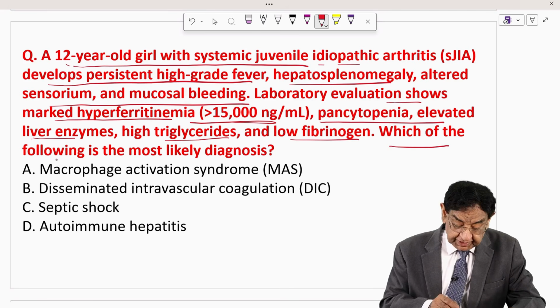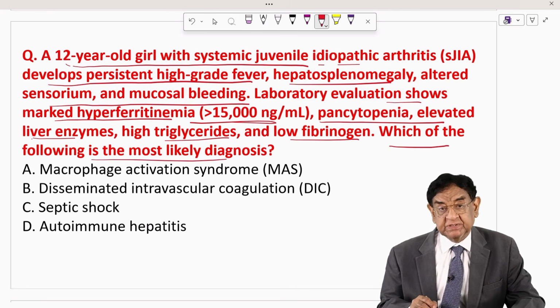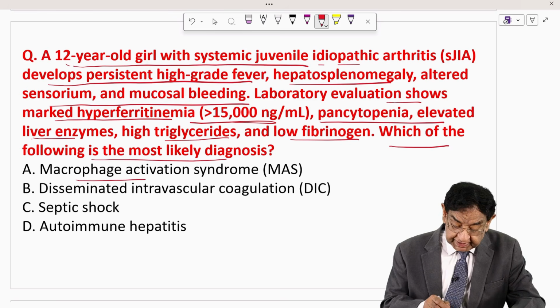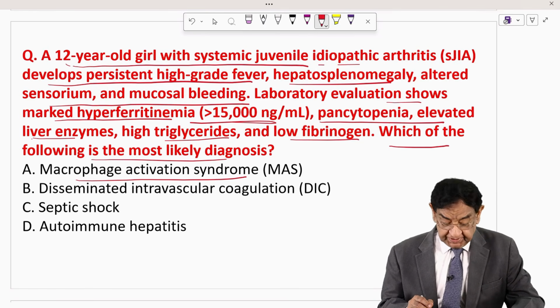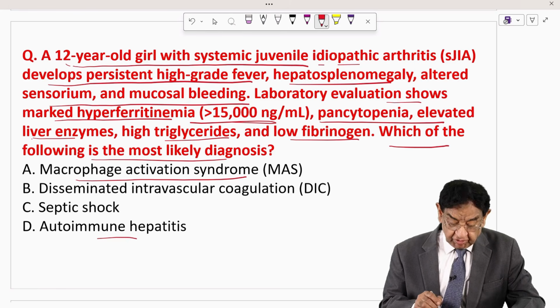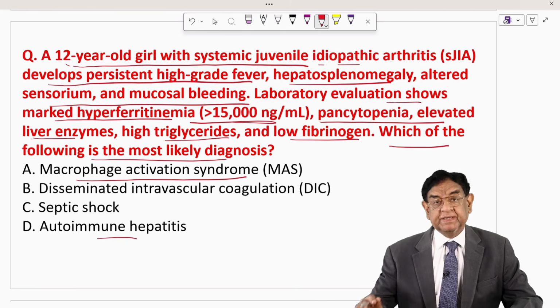Which of the following is the most likely diagnosis? The options are macrophage activation syndrome, disseminated intravascular coagulation, septic shock, and autoimmune hepatitis.